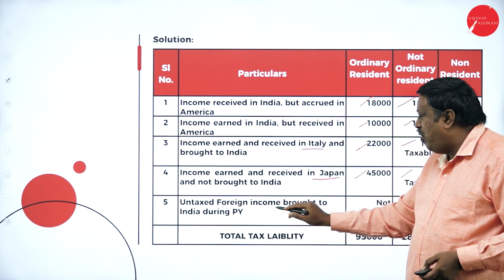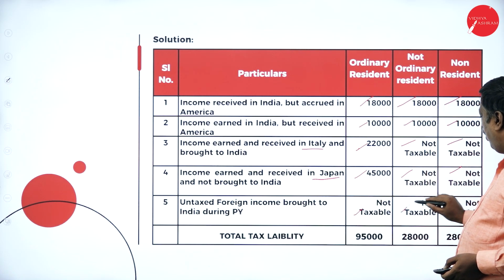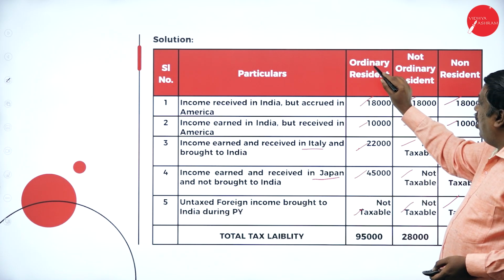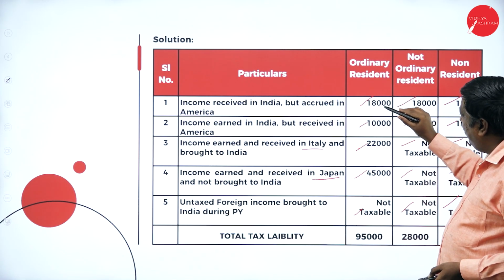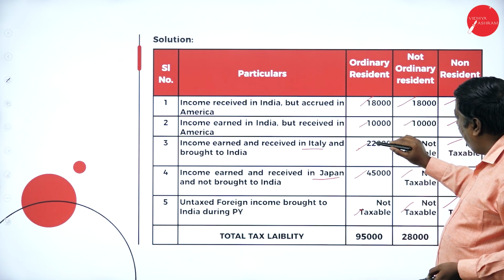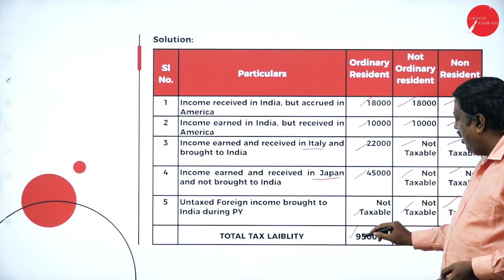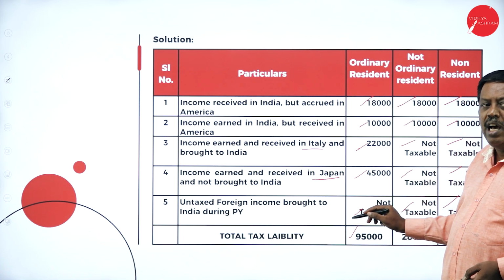Any untaxed foreign income brought to India during the previous year is not taxable. If I am an ordinary resident, my total income will be 18,000 plus 10,28,30,50, that is 95,000. So on 95,000, I have to pay the tax to the government.